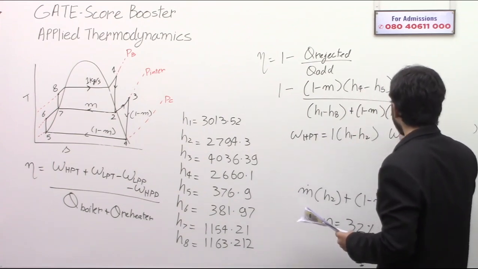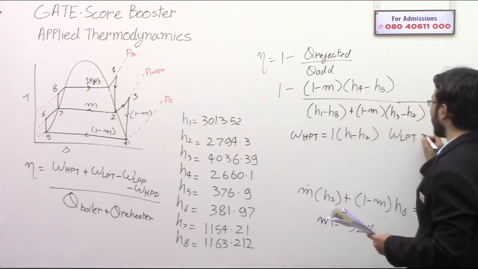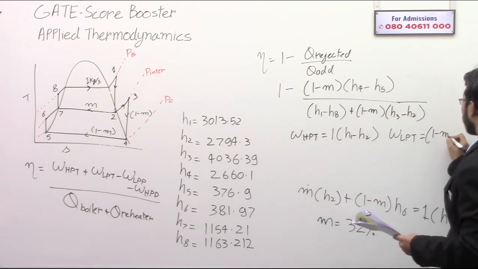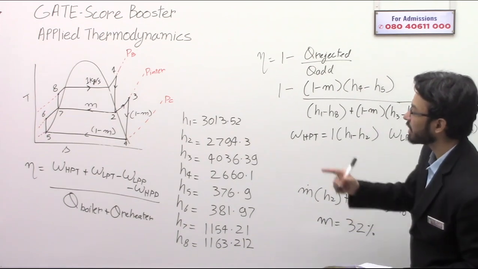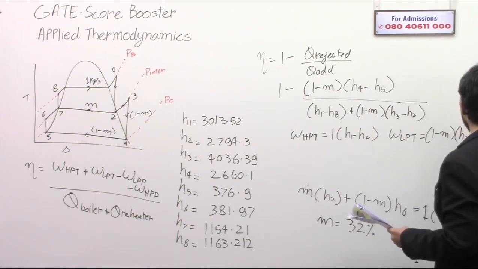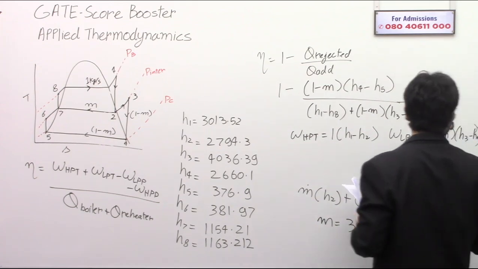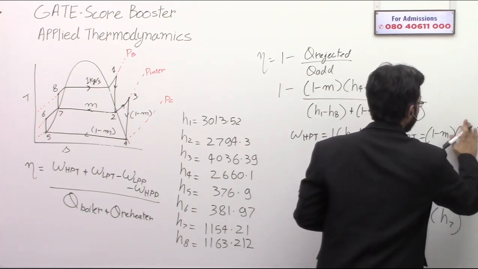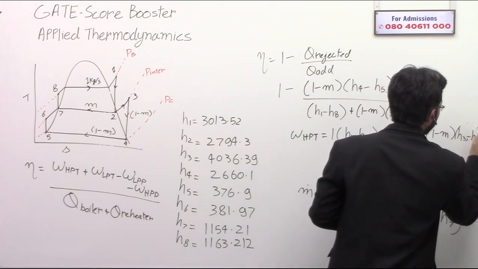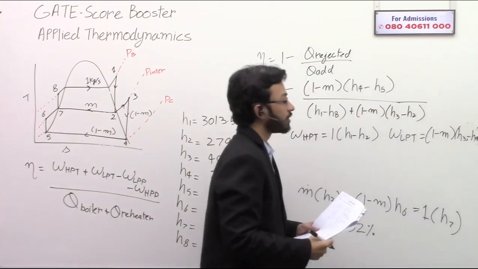But the work of the low pressure turbine will be 1 minus m into H3 minus H4. So keep in mind.